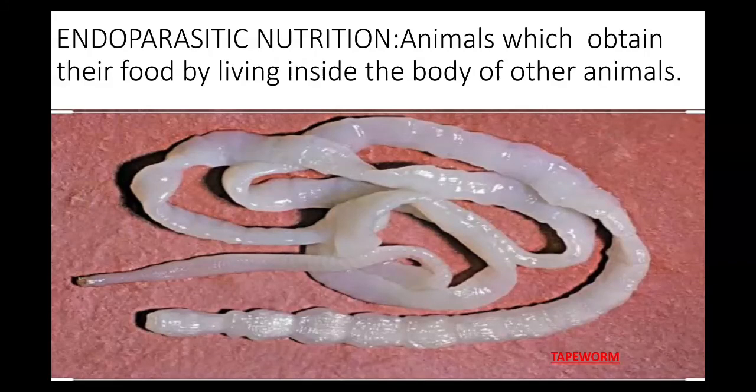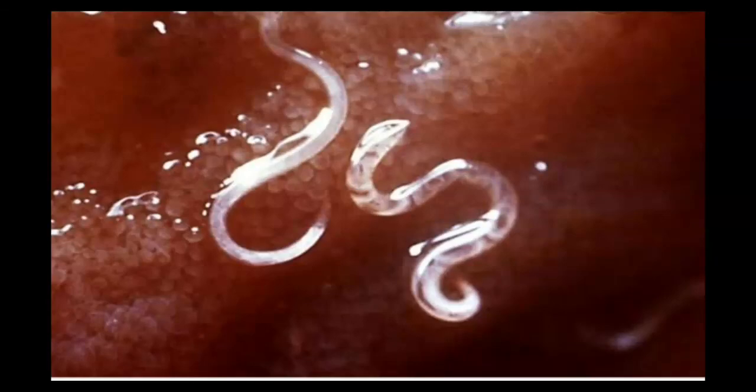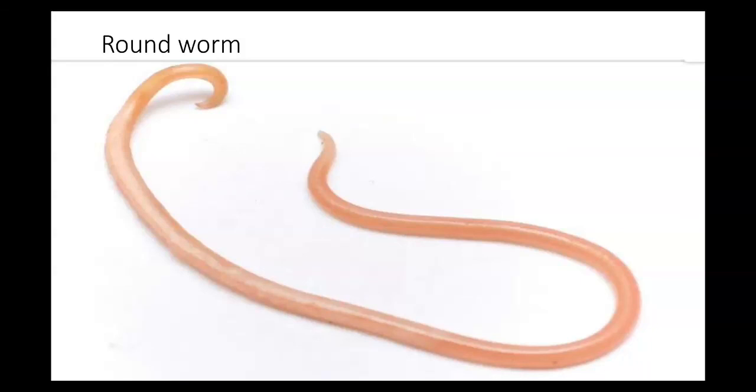So, let's move to the next organism here. Again, this is an endoparasite, living inside the body of the host. These are intestinal worms. Here, these are pinworms. Again, we go to the next worm, which is again an endoparasite, the roundworm.